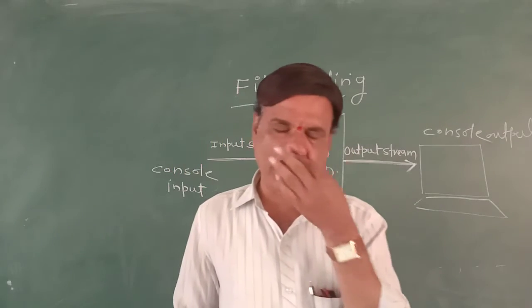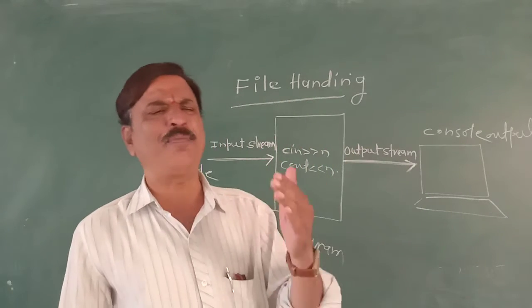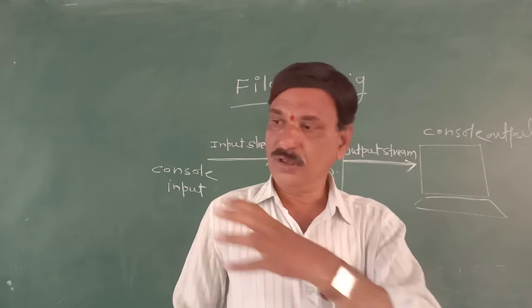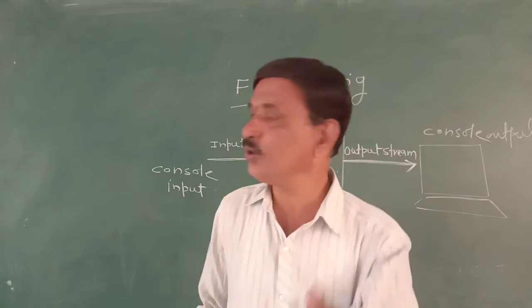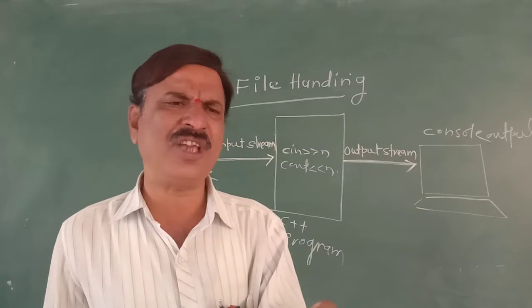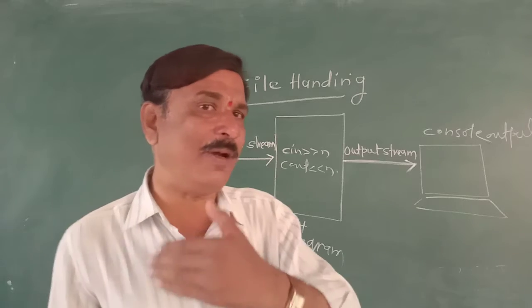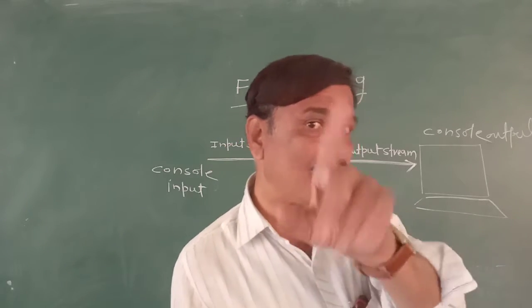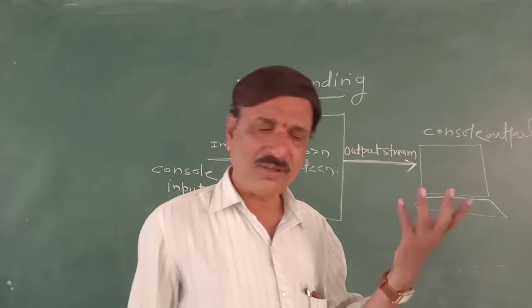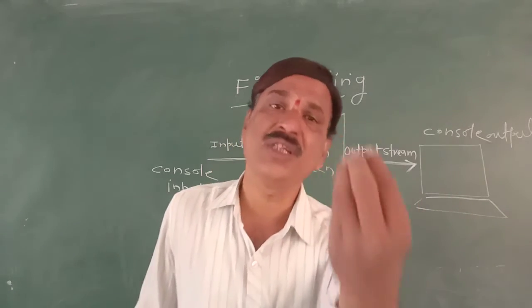So recently we have seen cin stands for console in, that is read from console, and who is console input device? By default keyboard. So as the cin statement is there, it is obvious that data will be taken from console input device, that is keyboard, and as the cout statement is executed, it is expected that data will be displayed on screen.